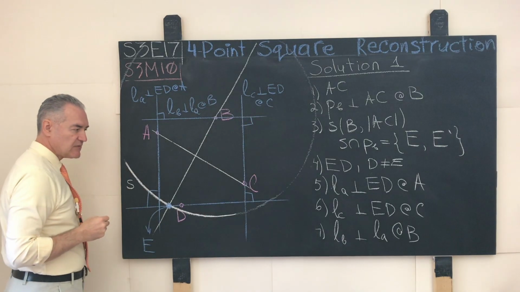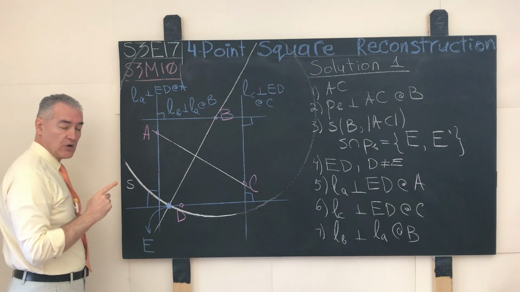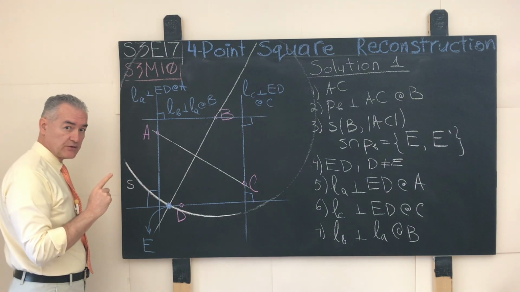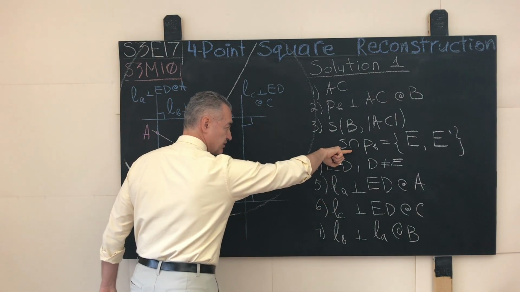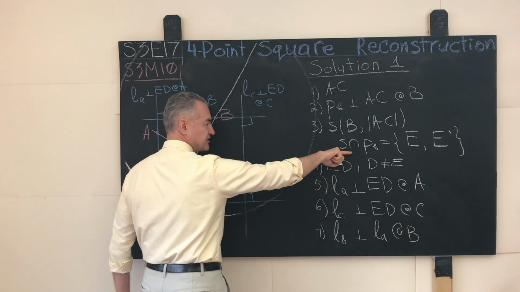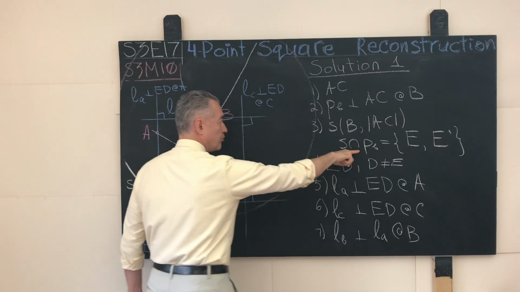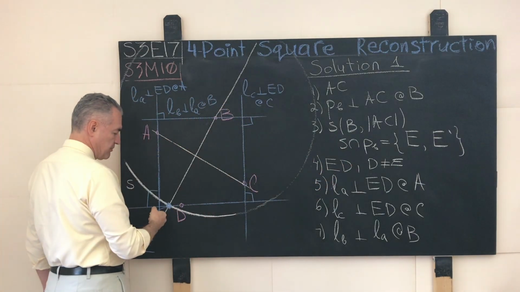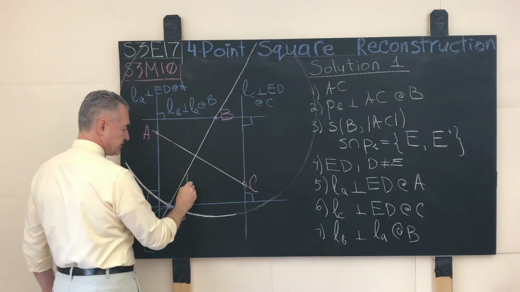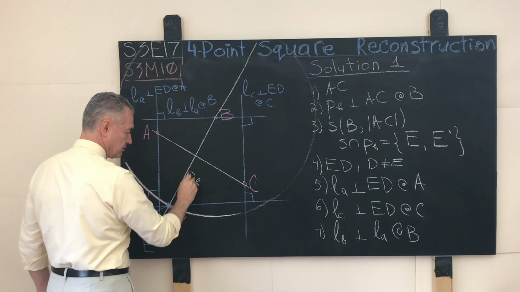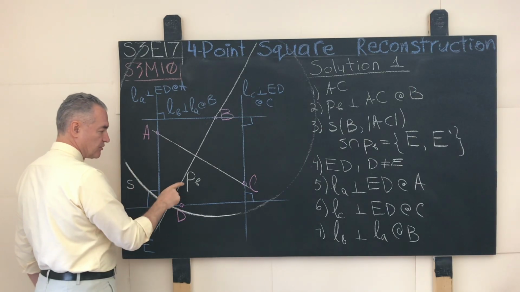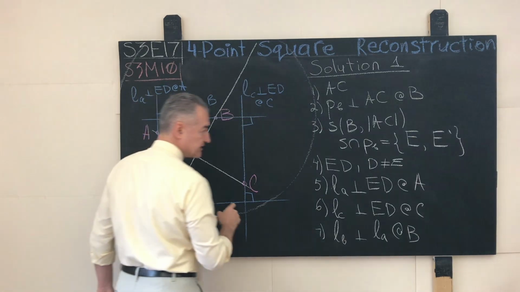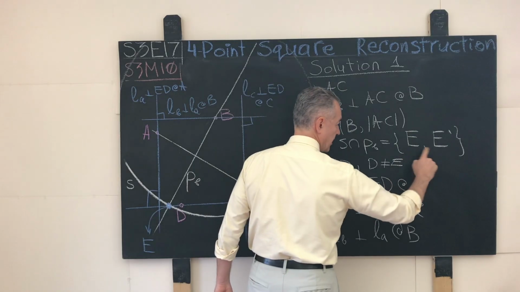And if we go back to our solution one constructive algorithm, we will notice that the key observation is that the solution circle S will intersect our perpendicular PB, lowercase pb, at two distinct and diametrically opposite points.